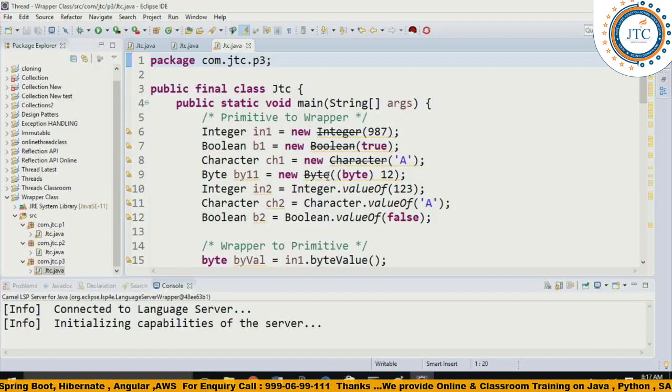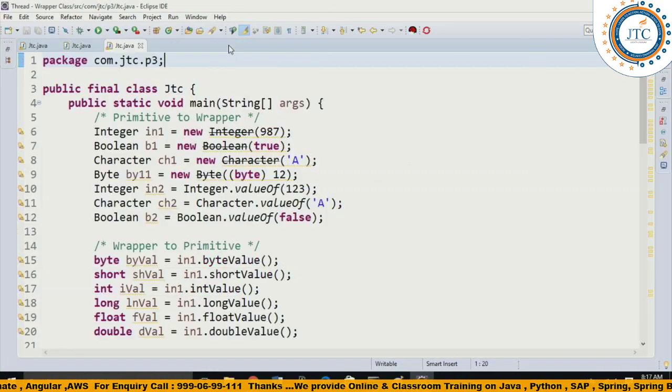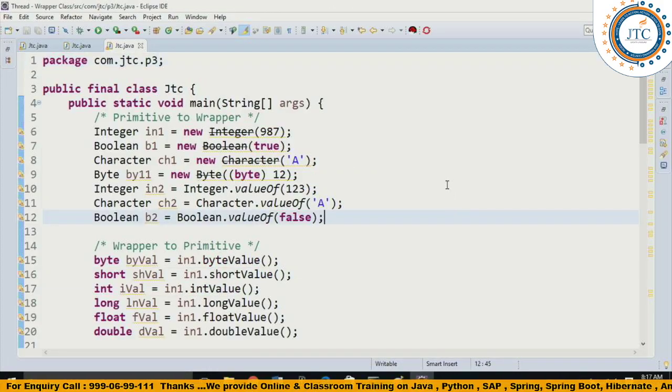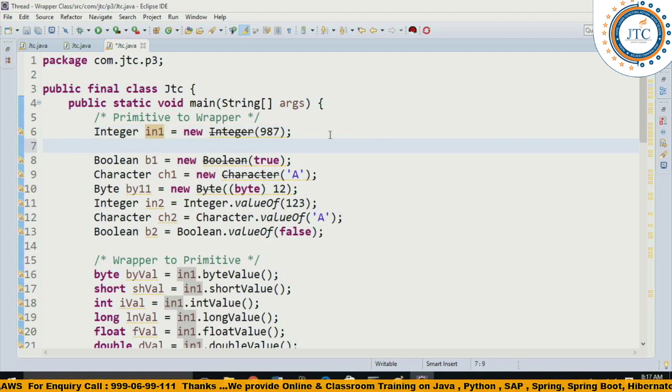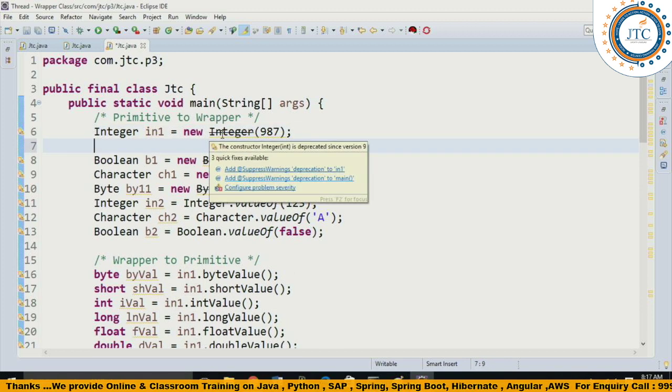So see, already what I have done is, this is one wrapper class example. What I told you, the first one, from primitive to wrapper, how you are converting. So 987 is your primitive type and you are converting it to the wrapper type by using the constructor. But I must say it is not required at this time. Here see, it has already been deprecated. If it is coming struck out, then it means it is a deprecated one. We need not use it even.